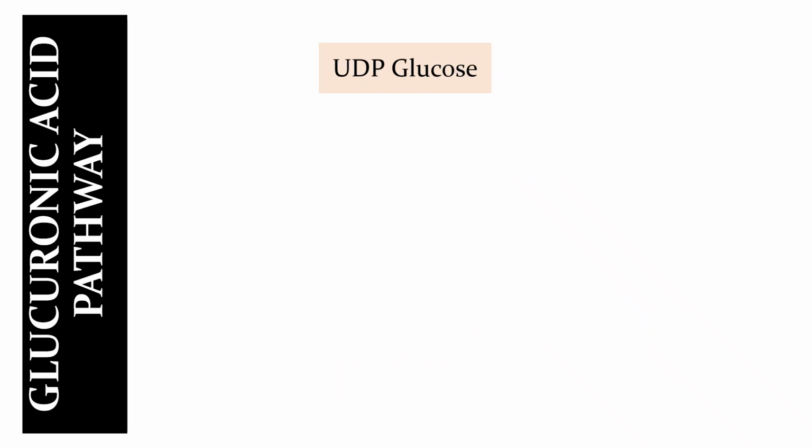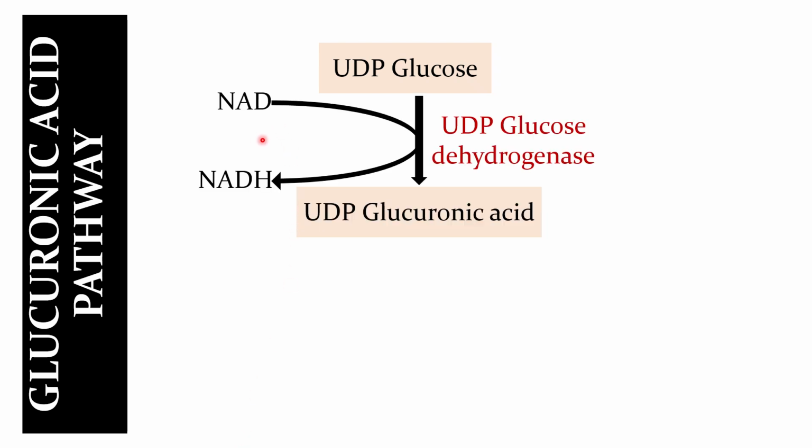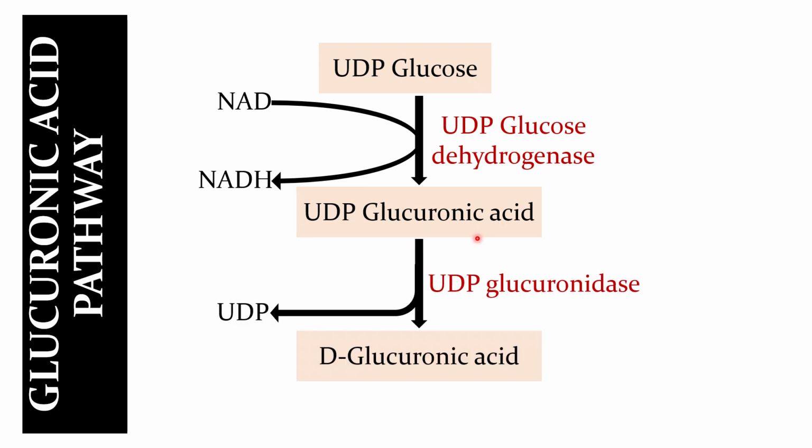This UDP glucose, in the presence of NAD dependent UDP glucose dehydrogenase, gets oxidized into UDP glucuronic acid. From UDP glucuronic acid, in the presence of UDP glucuronidase, UDP is removed to form D-glucuronic acid.